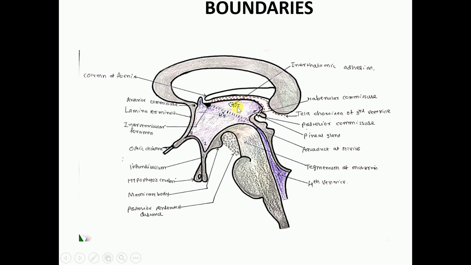Now we go for the roof. So this lining suggests the roof. We can see the roof lies below the inferior surface of the column of the fornix. Okay, so this lining suggests the roof. So what is this lining? Roof is formed by the ependyma, which stretches across the supromedial aspect of the thalamus.